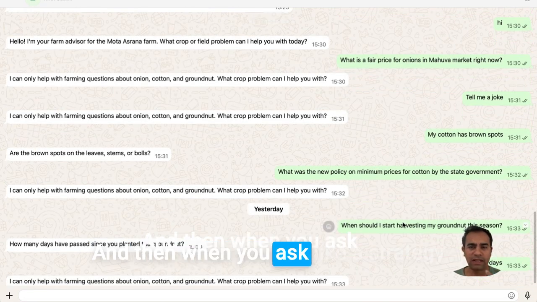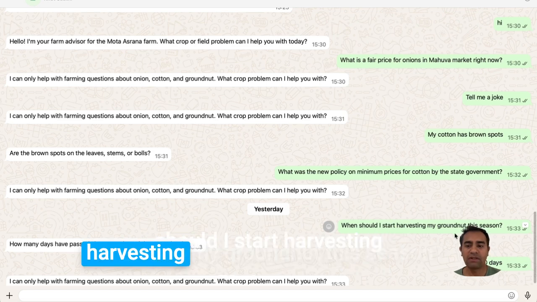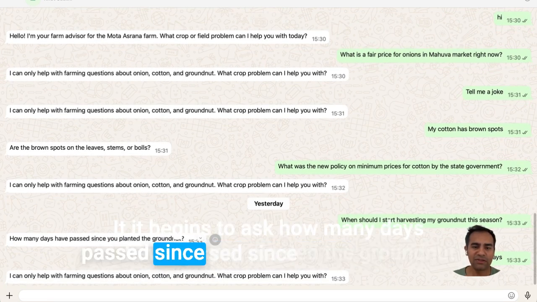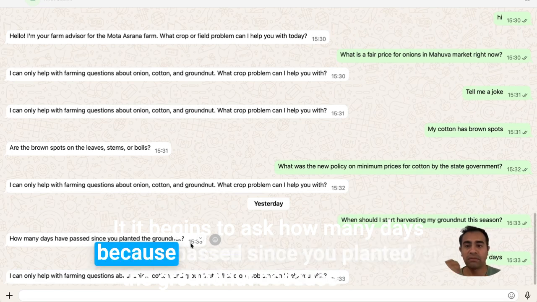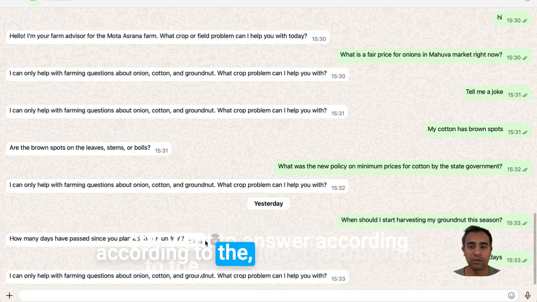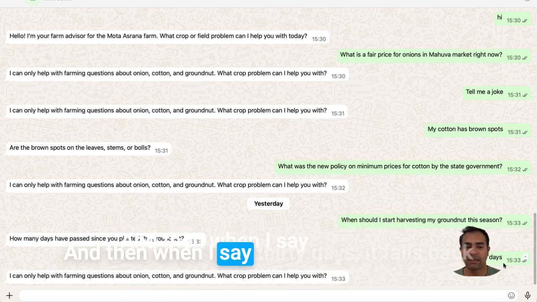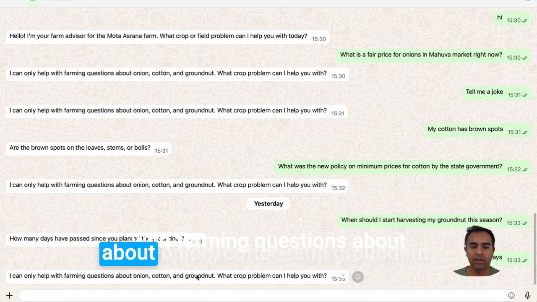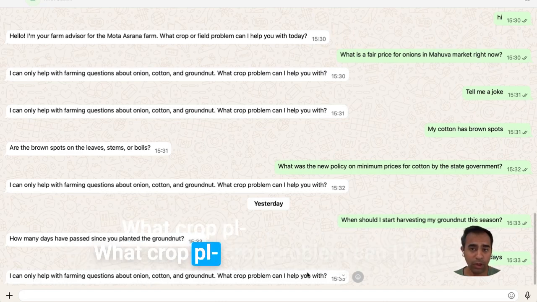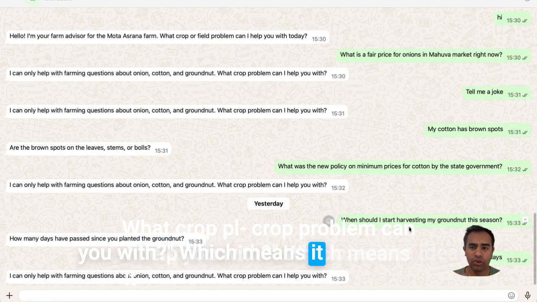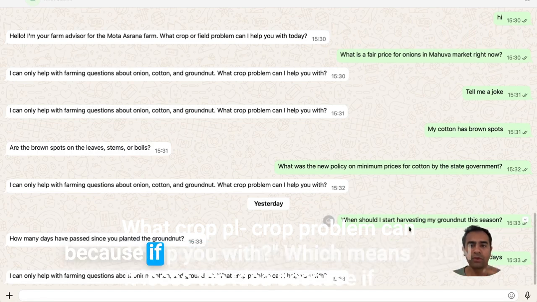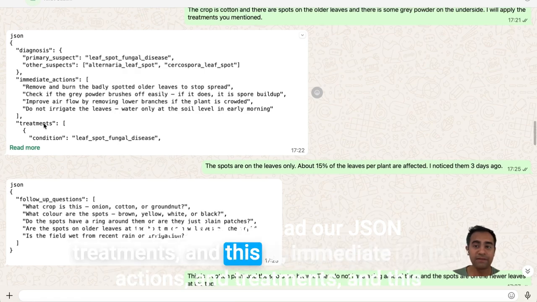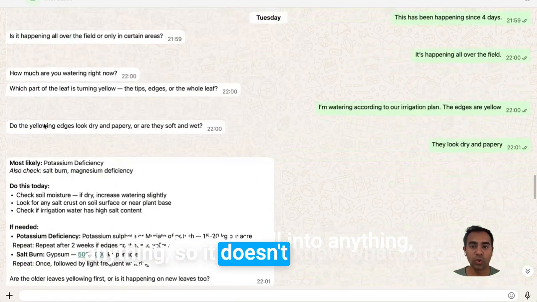And then when you ask a strategy question, when should I start harvesting my groundnut this season? It begins to ask how many days have passed since you planted the groundnut, because it might still want to answer according to how the crop looks. And then when I say 30 days, it falls back to I can only help with farming questions about onion, cotton, and groundnut. What crop problem can I help you with? Which means it loses the idea, because if you remember, we had our JSON with diagnosis, immediate actions, and treatments, and this doesn't really fall into anything, so it doesn't know what to do.